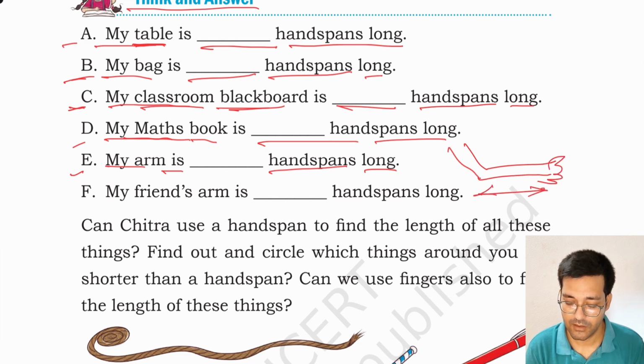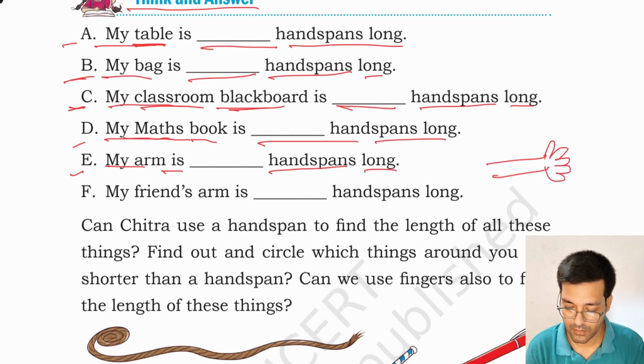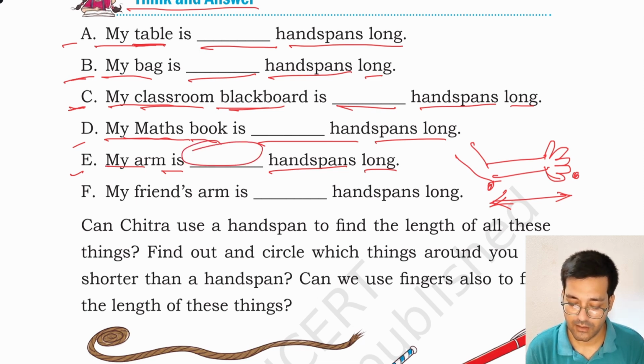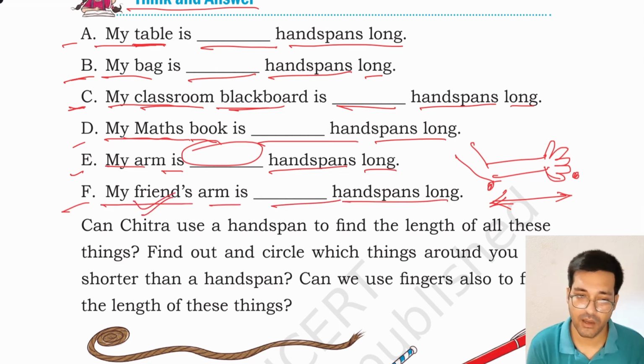Distance between your fingers and your elbow. You have to measure your elbow distance to your middle finger using the other handspan, your other hand, and write it here. F. My friend's arm is dash handspan long. You have to measure your friend's arm too.